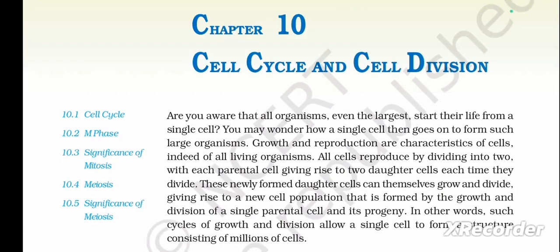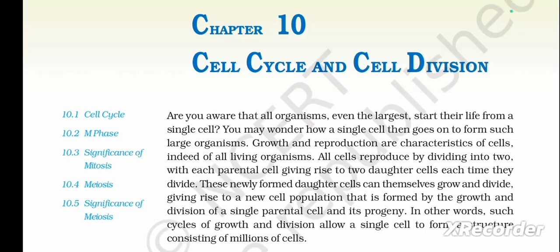Cell Division. In this there are 5 topics. First one is cell cycle, second one M phase, third one is significance of mitosis, fourth one is meiosis, and the last one, that is the fifth one, is significance of meiosis. So let's start the lesson.